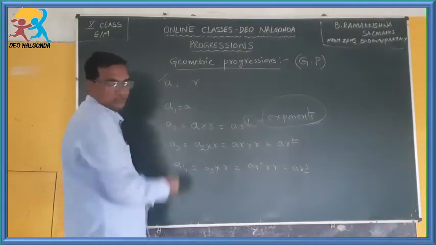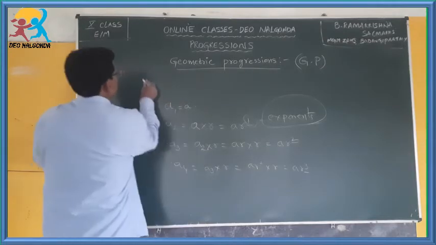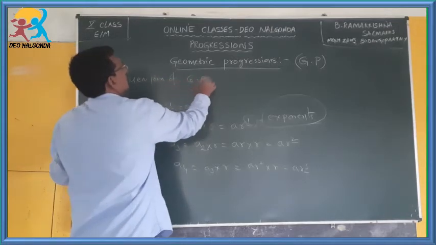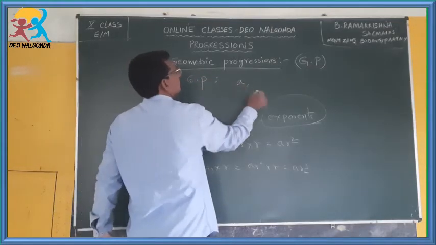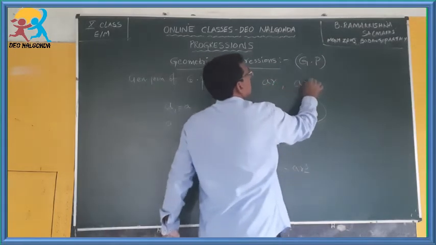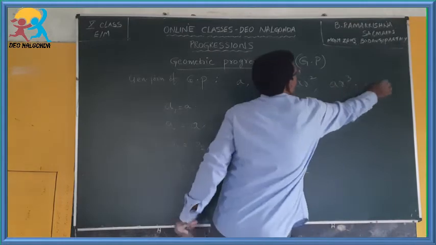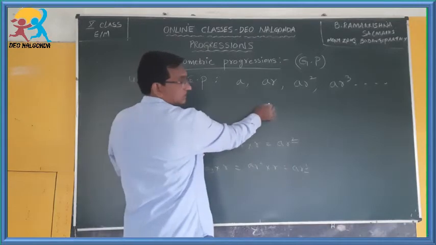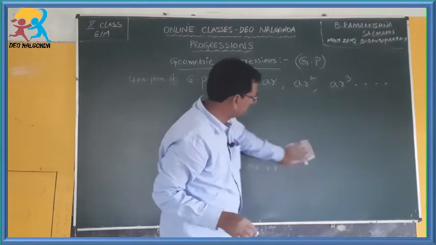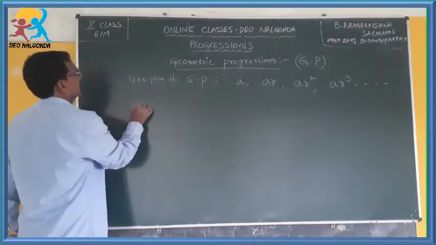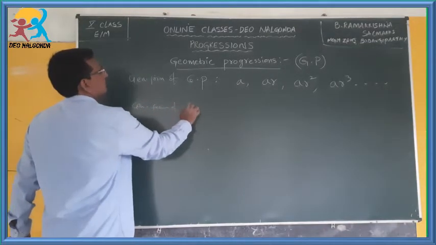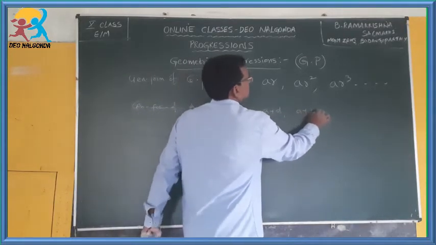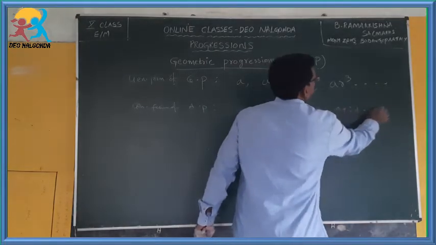The general form of geometric progression I will write for you. What is the general form of geometric progression? The general form of GP is equal to A, AR, AR square, AR cube and so on. Whereas in arithmetic progression, it is A, A plus D, A plus 2D, A plus 3D, like that it goes.